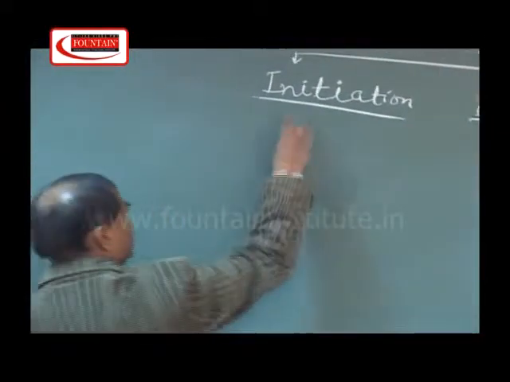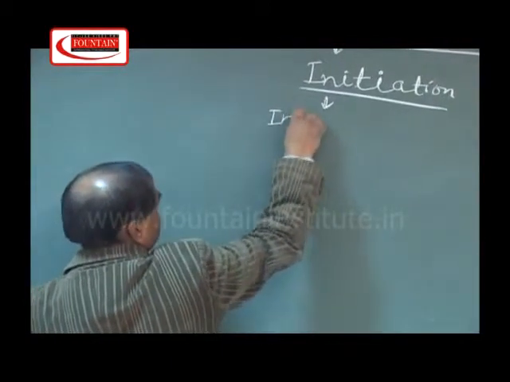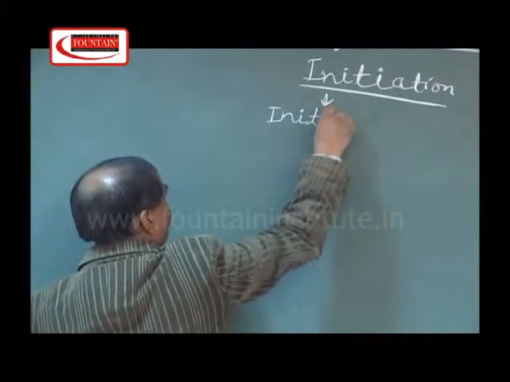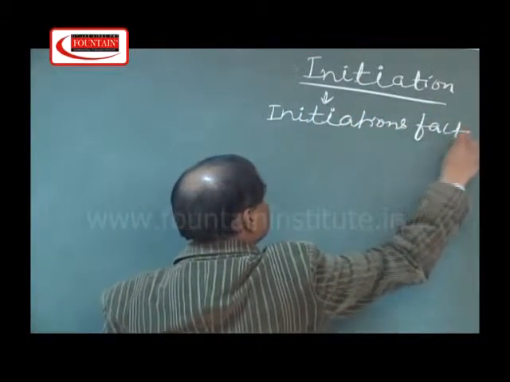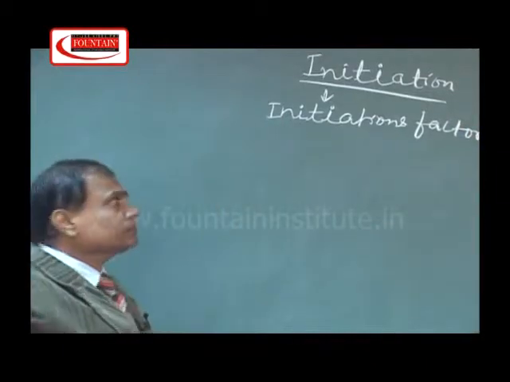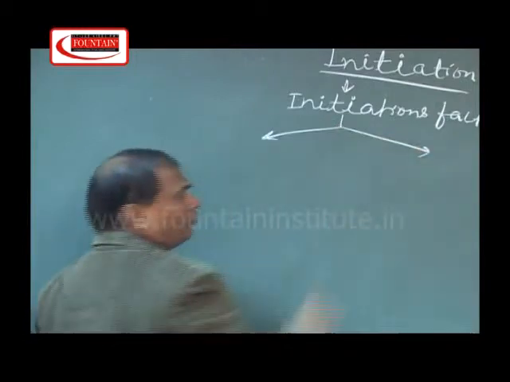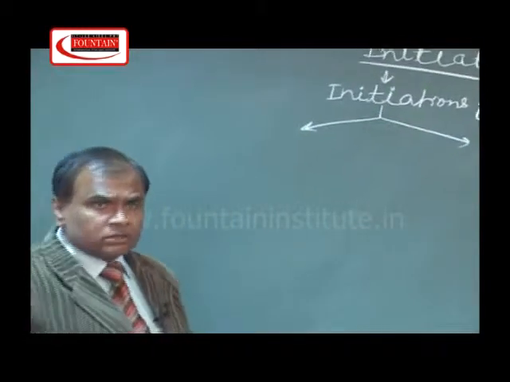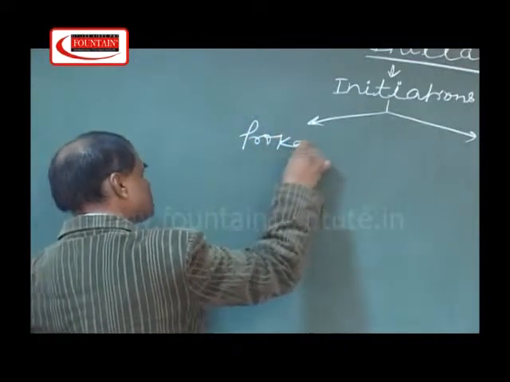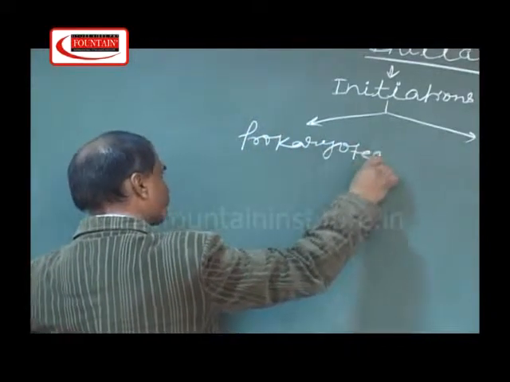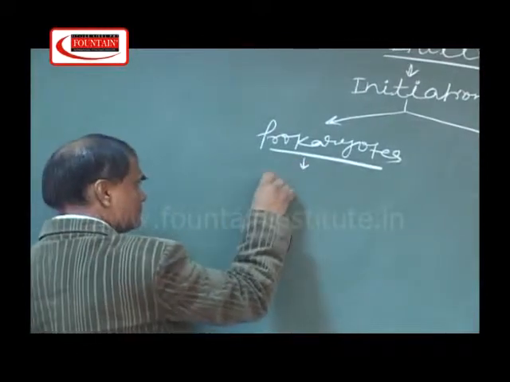In this initiation part, initiation factors function. These initiation factors for prokaryotes and eukaryotes are different. For prokaryotes, there are three initiation factors.